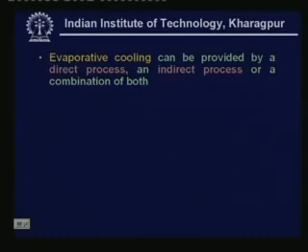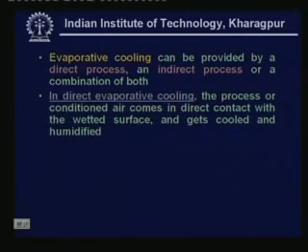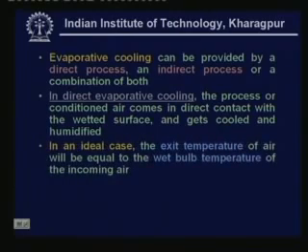Now, evaporative cooling can be provided either by a direct process or an indirect process or a combination of both. First, let us look at the direct evaporative process. In direct evaporative cooling systems, the process or conditioned air comes in direct contact with the wetted surface and gets cooled and humidified. That is why it is called a direct evaporative system, because there is direct contact between the wetted surface and the process air. In an ideal case, the exit temperature of air will be equal to the wet bulb temperature of the incoming air. I will explain what an ideal case is.